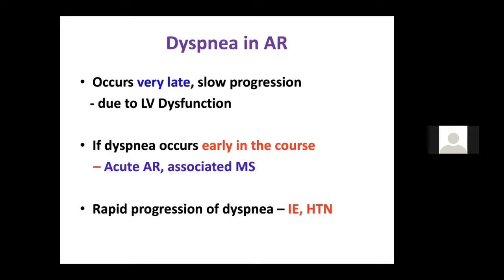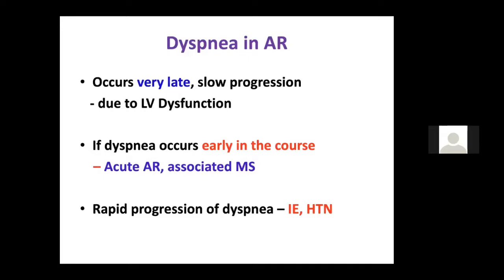But if a patient with AR has early dyspnea, you should think of two things: associated mitral stenosis and acute AR. But the patient with acute AR will definitely be very sick, with pulmonary edema, hypotension, PAH, and all, and so you'll be able to know. But if a stable patient with AR has dyspnea, you should always think that there is associated mitral stenosis, which may be causing dyspnea.